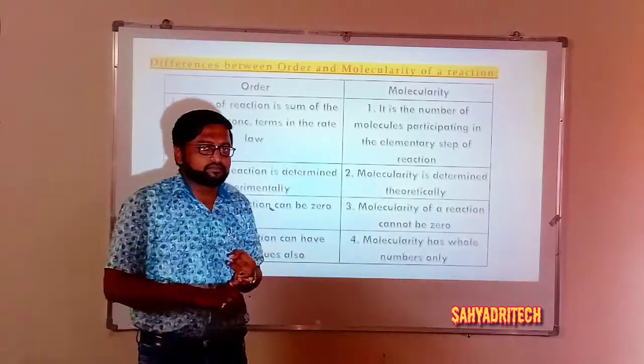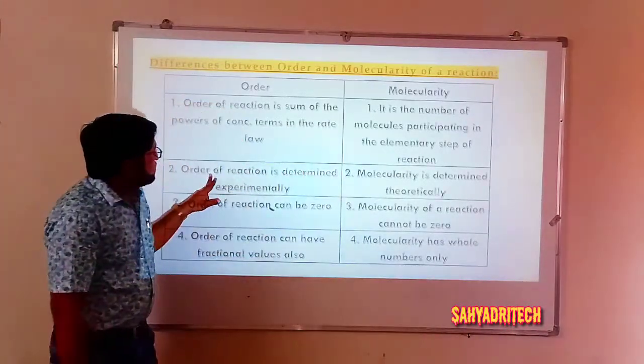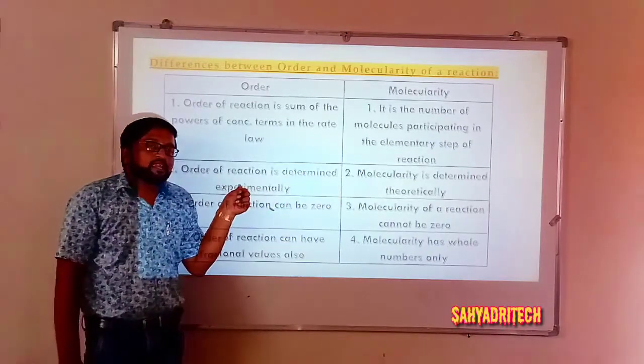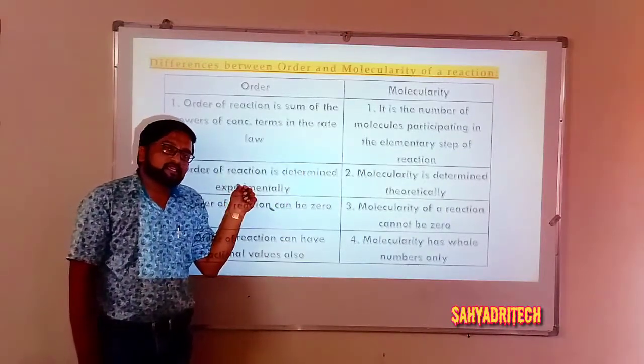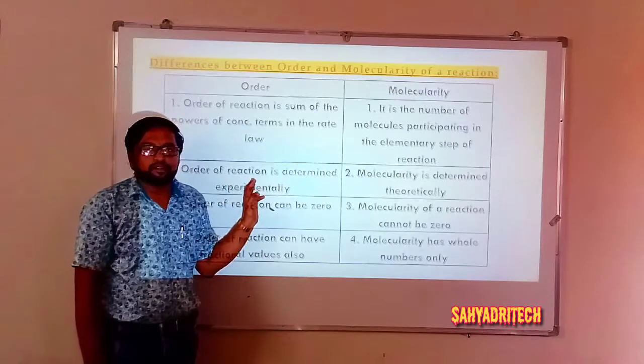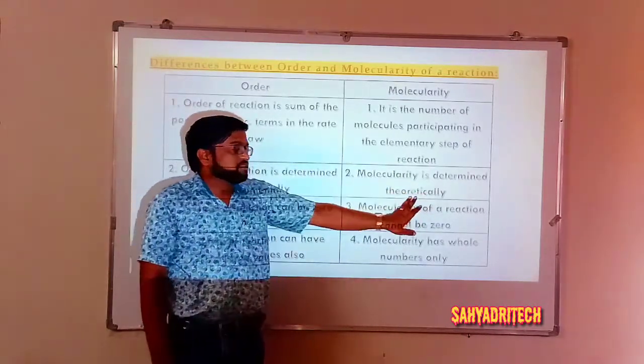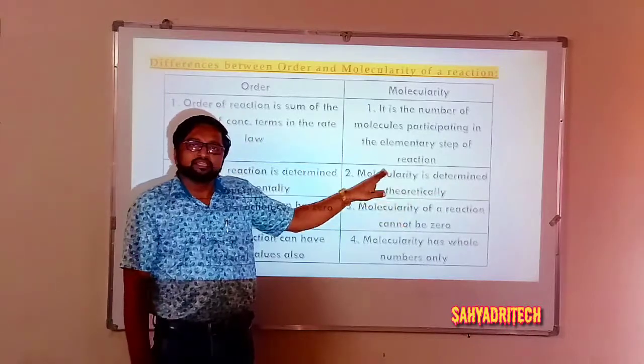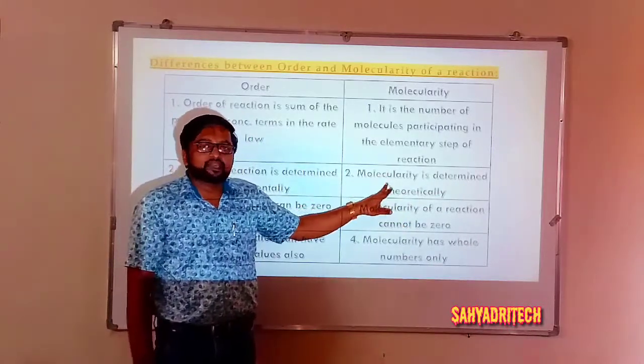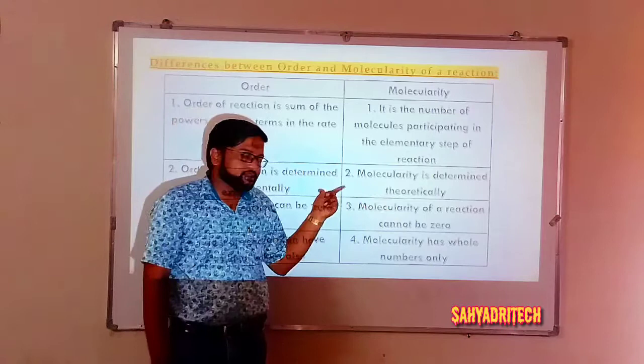So that is the first difference. Coming to the second one, order of a reaction is determined experimentally, so I can say it is an experimental quantity. What about molecularity? Molecularity is determined theoretically, which means molecularity is a theoretical concept. So that is the second difference.